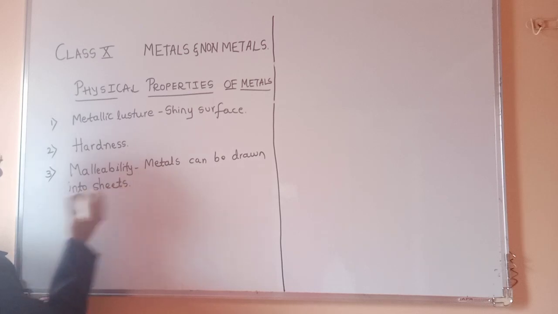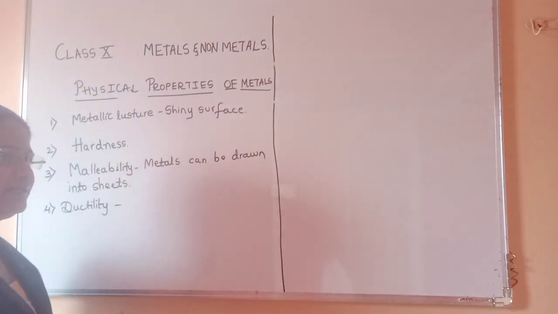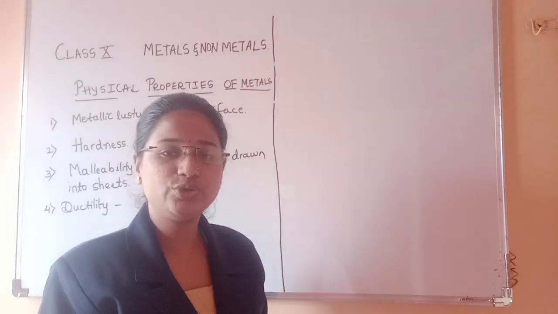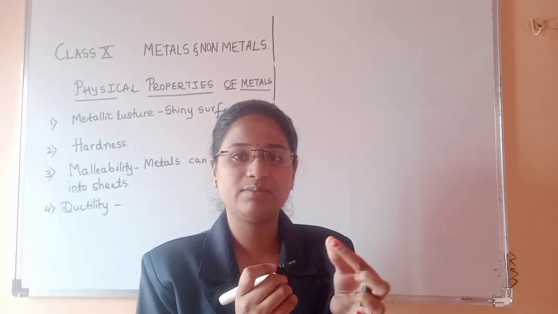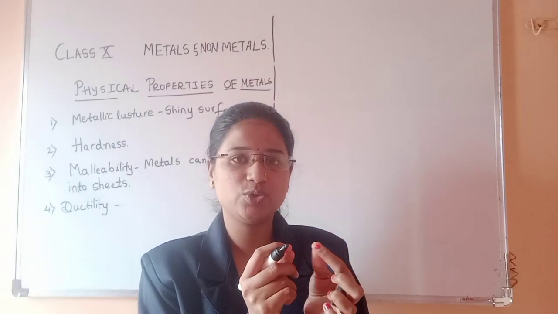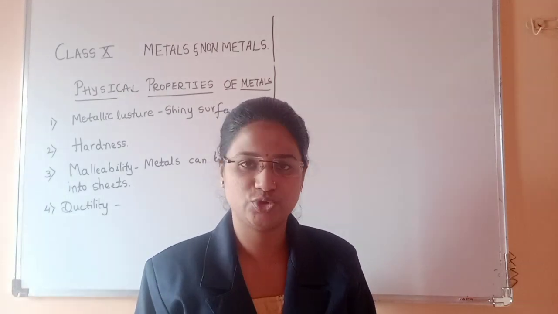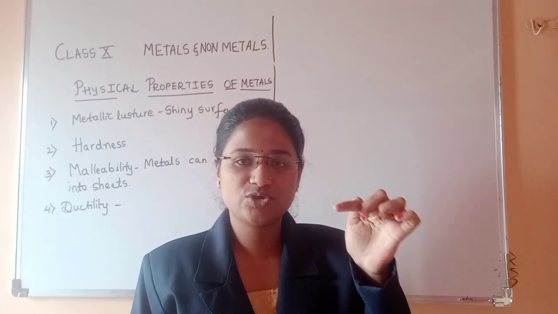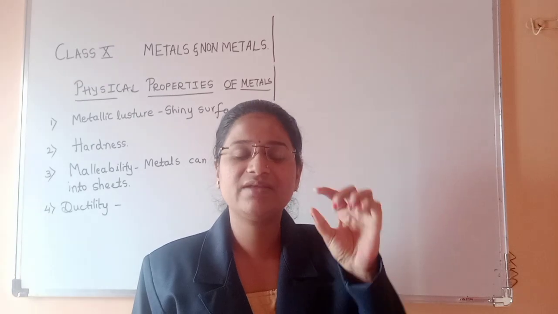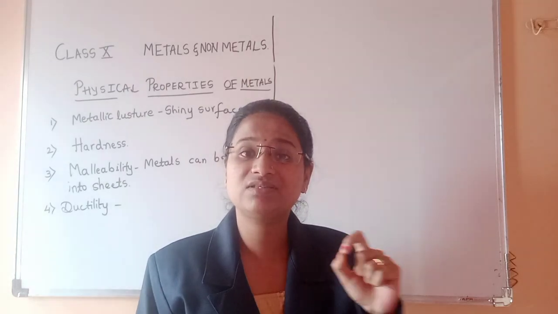Next thing. As you can observe in your whole house, every electrical appliance is connected by a wire. If you observe an electrician removing the wire, usually inside the wire you will find copper. That is a copper wire. Wires are usually made of copper, right? That shows the property of metals where they can be drawn into thin wires, however thin you want.